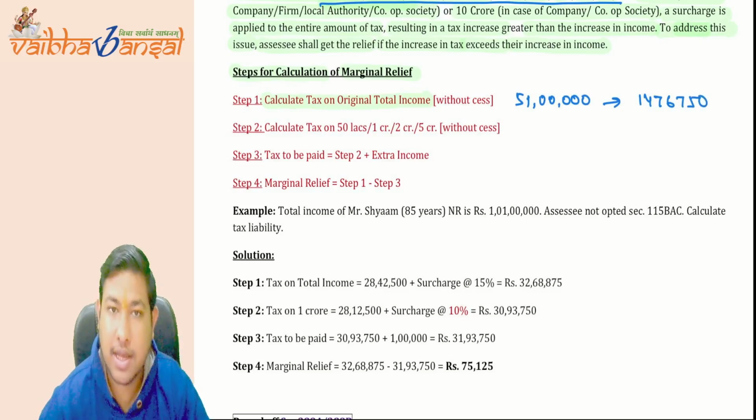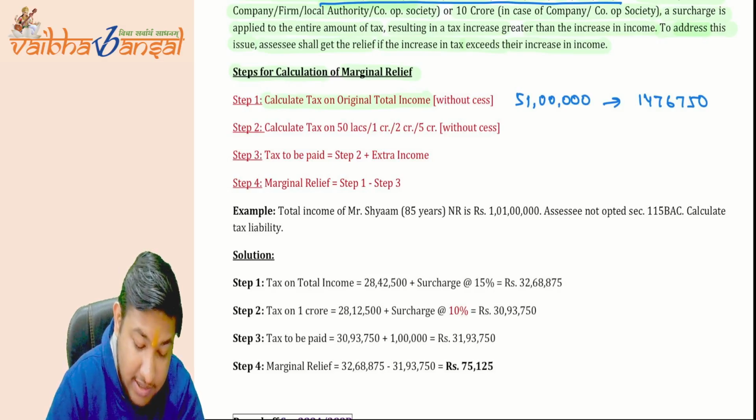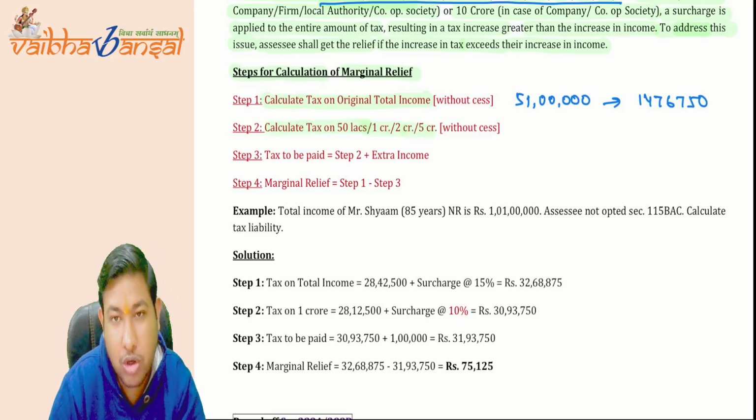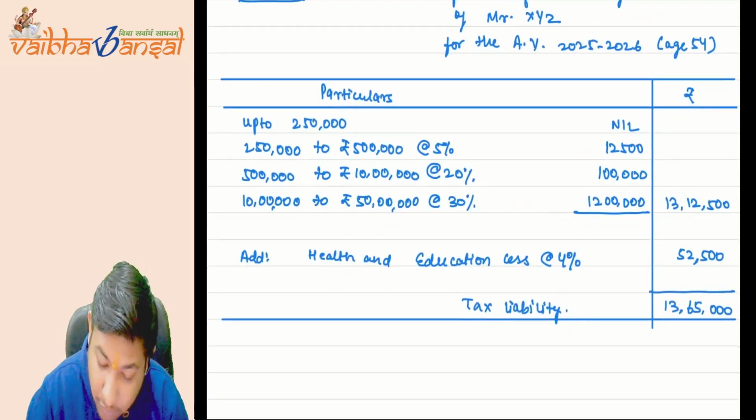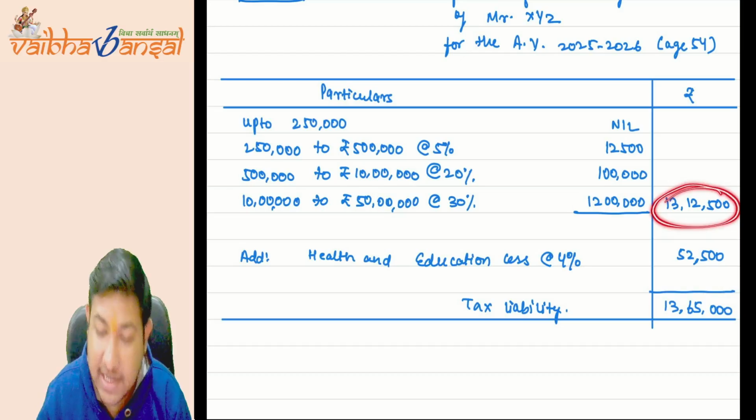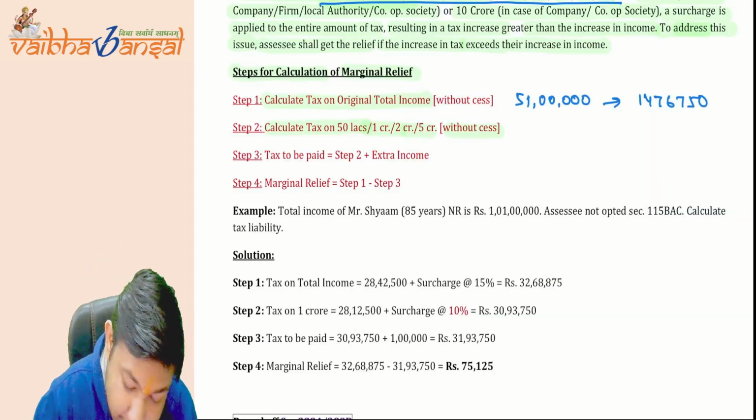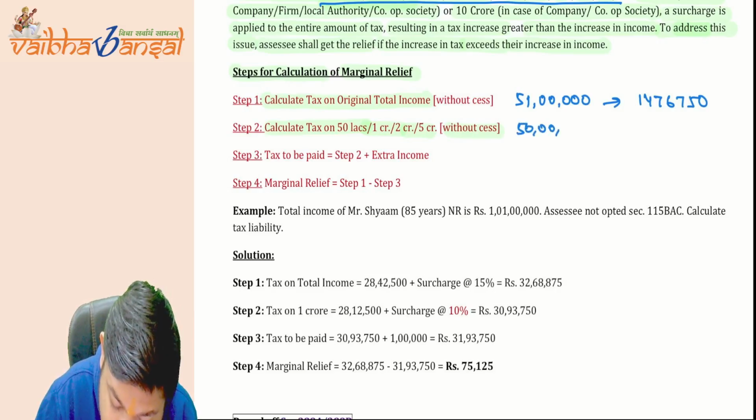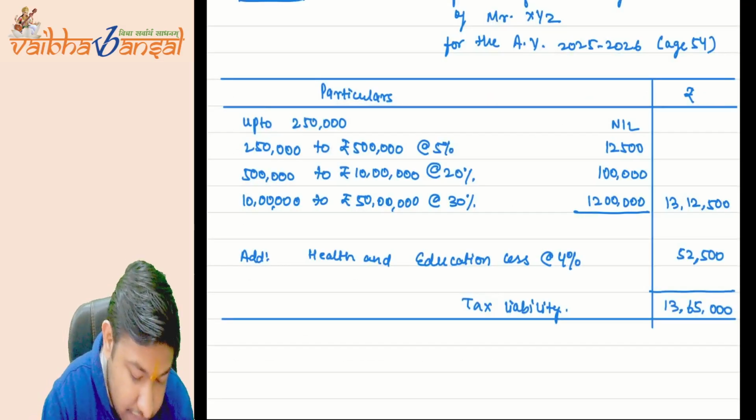Now step number two: calculate tax on 50 lakh, 1 crore, 2 crore without cess. We have calculated this. The amount without cess is 13 lakh 12,500 only. Now come to the point: on 50 lakh rupees, it comes to 13 lakh 12,500.